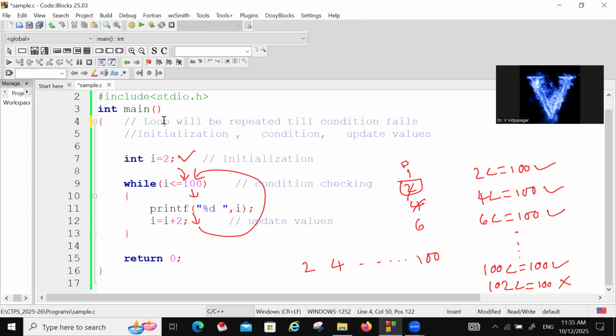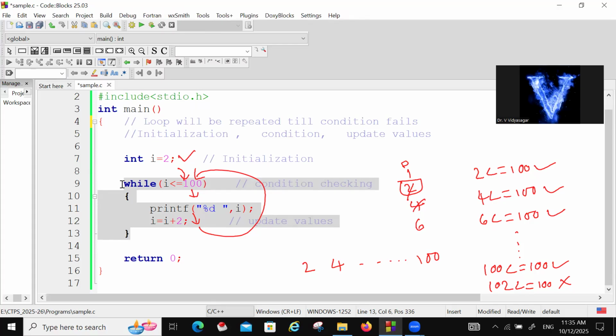Otherwise, it will be repeated. As long as the condition is true, it is repeating. The same process will go on from here to here. The loop will be repeated as long as the condition is true. When condition is false, it will come out.